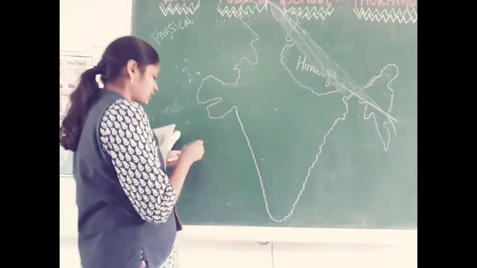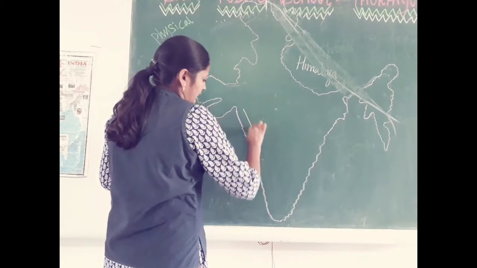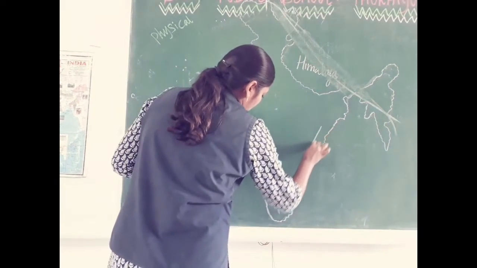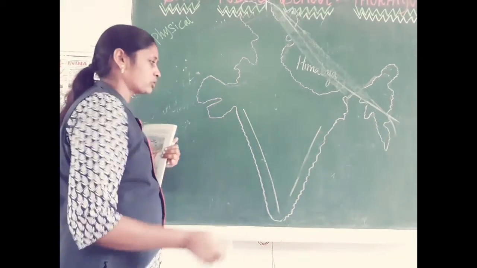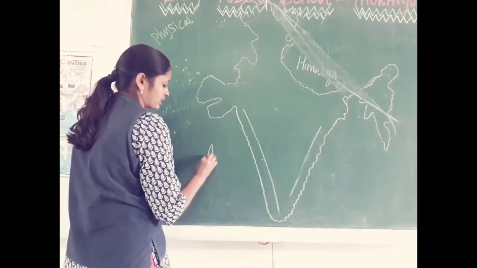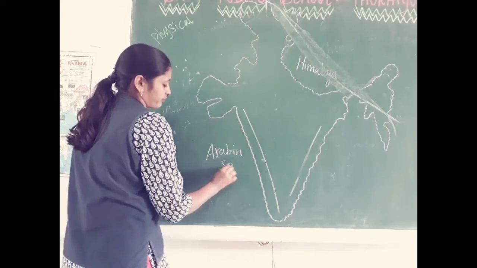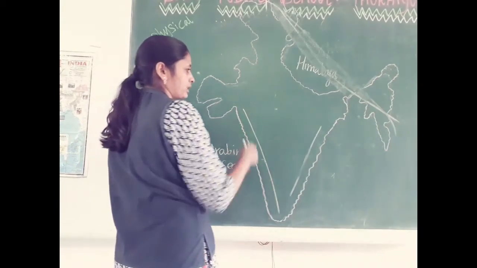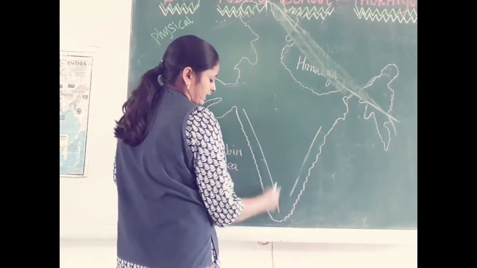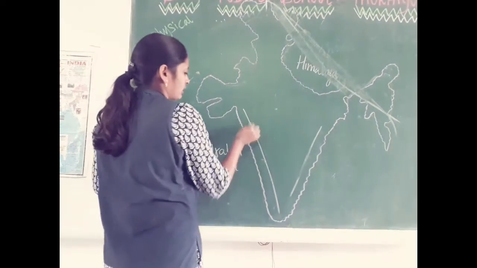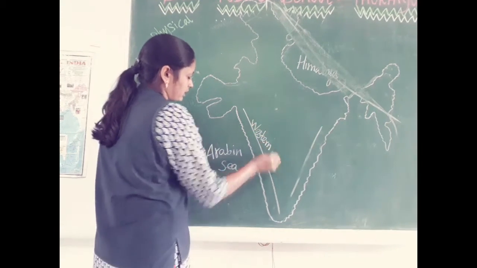In the south direction, the southeast and southwest, we have some mountain ranges. In the southwest direction we have the Arabian Sea, as I said before. Some states are present here: Maharashtra, Karnataka, Goa, Kerala. On this side we have the Western Ghats.